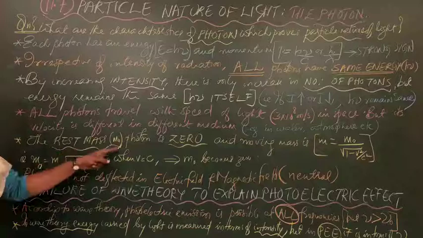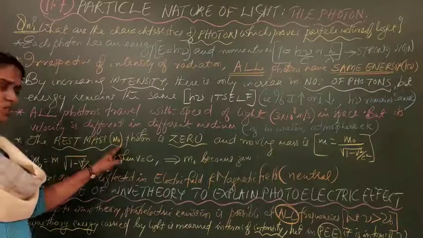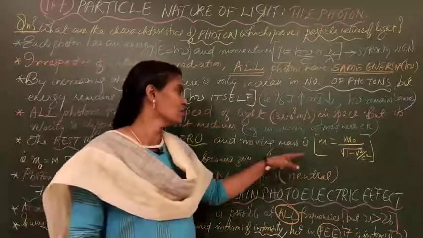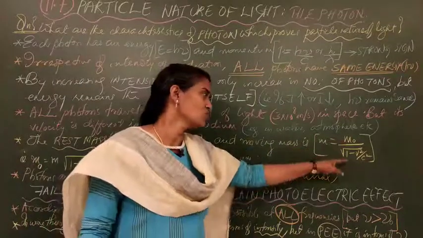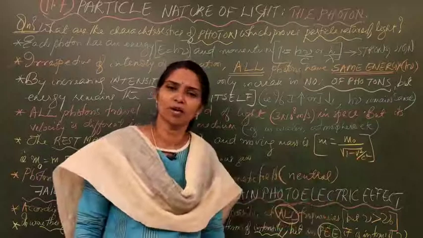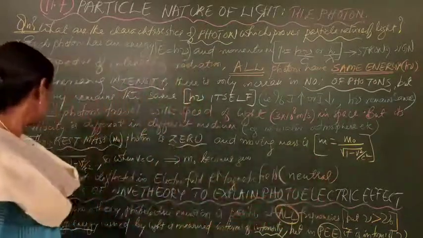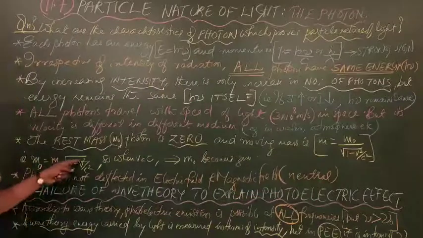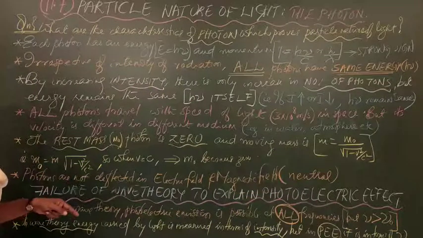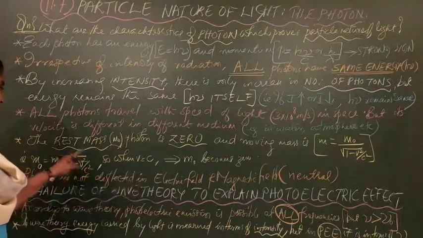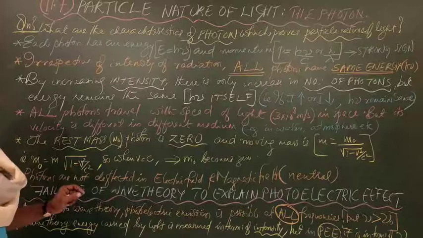Now the rest mass of the photon, m0, is 0, and when moving, the mass is m equal to m0 by root of 1 minus v square by c square. From this equation, what is m0? m0 is equal to m into root of 1 minus v square by c square. When v equals c, what happens? This term goes to 1, so 1 minus 1 is 0.